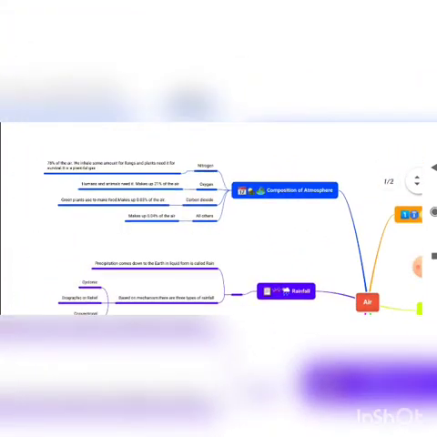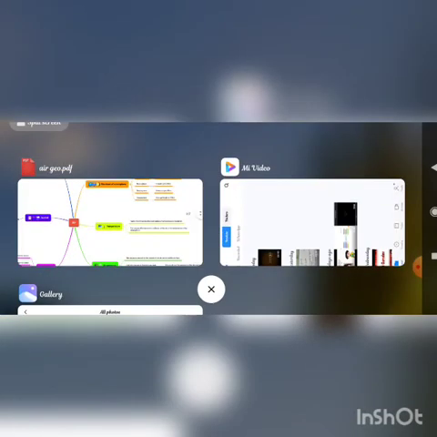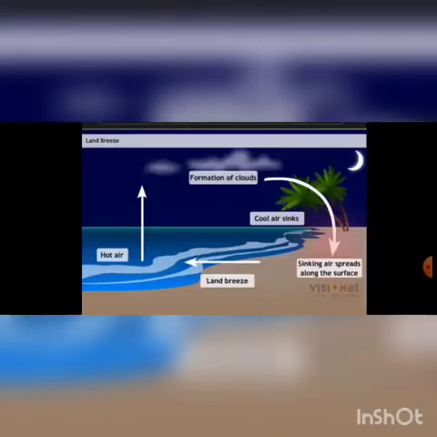I already told you the composition of the atmosphere, what all the gases are there. That composition I have given here: nitrogen, oxygen, carbon dioxide and other gases, and how much percentage of each is there in the atmosphere is also given. I'll show you another video, which will be helpful for you.